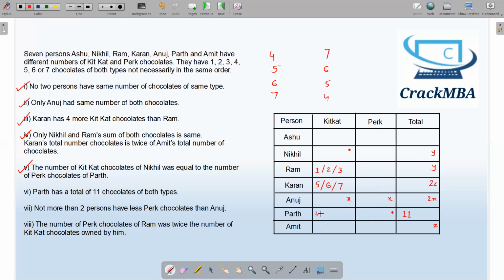So 4, 5, 6, 7, and over here 7, 6, 5, 4. If this is 7, 6, 5 or 4, this will be 7, 6, 5 or 4 as well because both values are the same. We don't know the exact value. I'm just putting the possibilities. 6 is done. Okay.